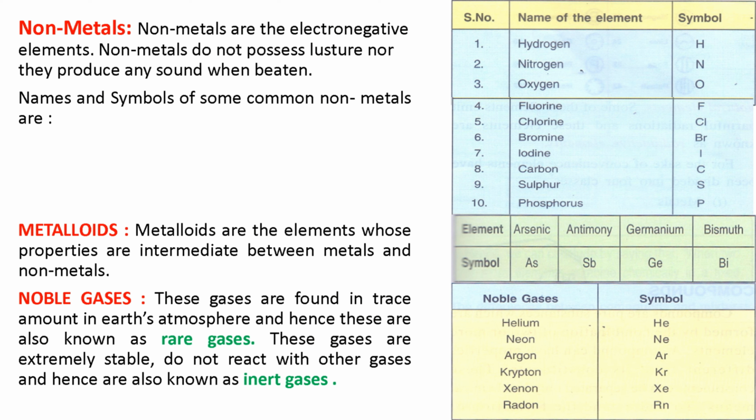Here, you can see in the table, the noble gases are there. All of you know that. What are noble gases? Helium, neon, argon, krypton, xenon, radon. The symbol of helium is He, neon Ne, argon Ar, krypton Kr, xenon Xe, radon Rn. So these are the noble gases and these are the symbols. You have to remember these noble gases: helium, neon, argon, krypton, xenon, radon.